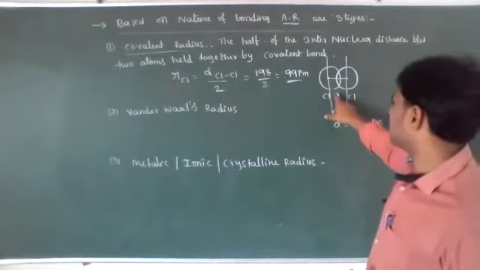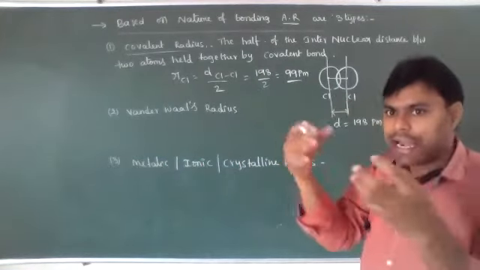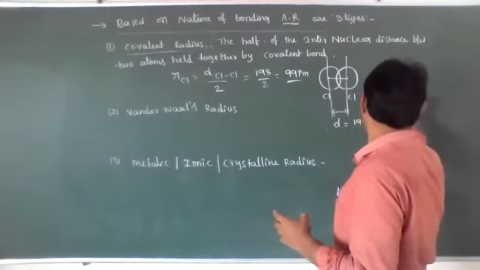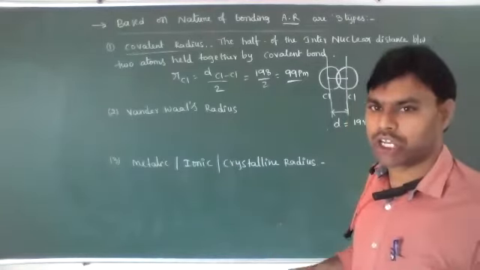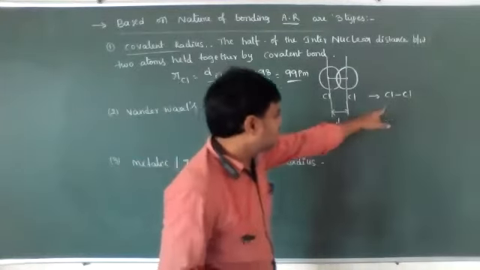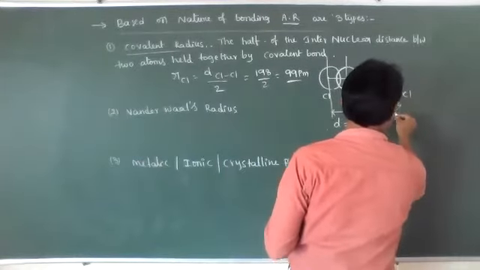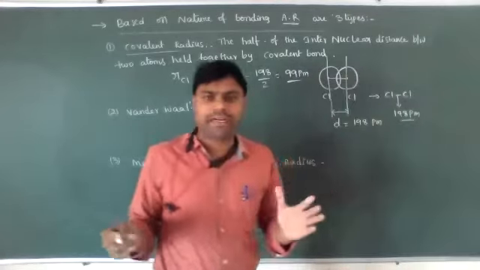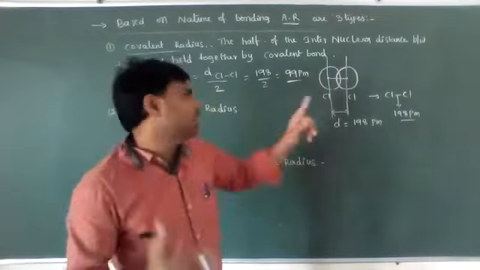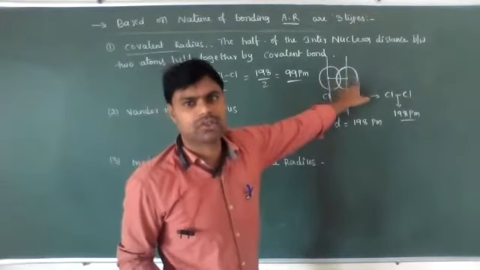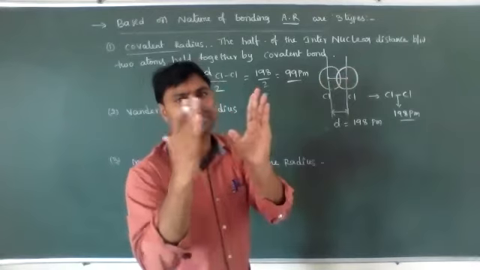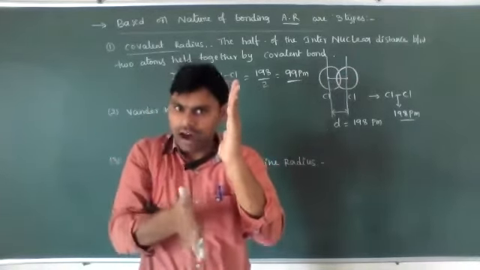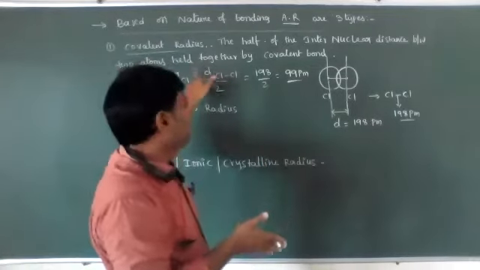Just like in the example, two chlorine atoms held together form a chlorine-chlorine bond, which is the Cl2 molecule. The distance between the two chlorine atoms is 198 picometers. Internuclear distance means each chlorine atom has a nucleus, and the distance between the two nuclei is the internuclear distance. Half of that distance is known as the covalent radius.